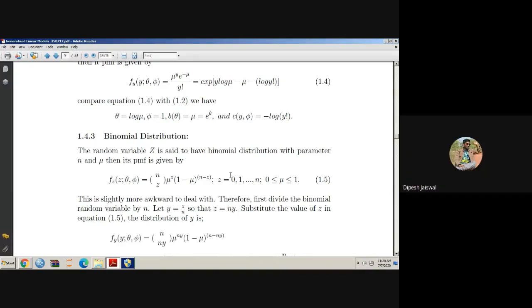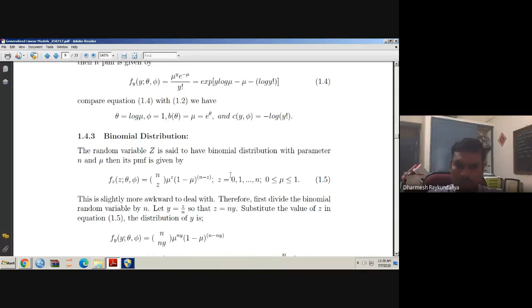As I told you, I am interested in the mean response. I am not interested in the other things. What is my mean response in a Bernoulli trial? It is mu, so I am interested in mu. So I will write y as z by n. What is z by n? Z takes values 0, 1 up to n, so z by n takes values between 0 and 1.